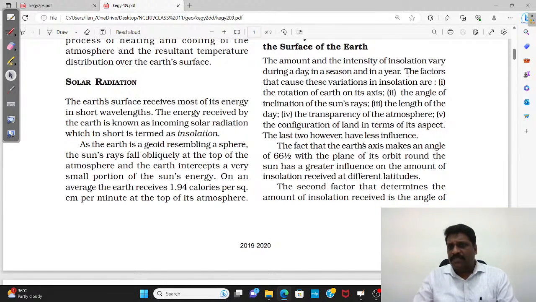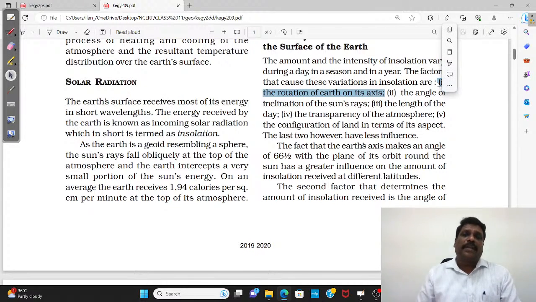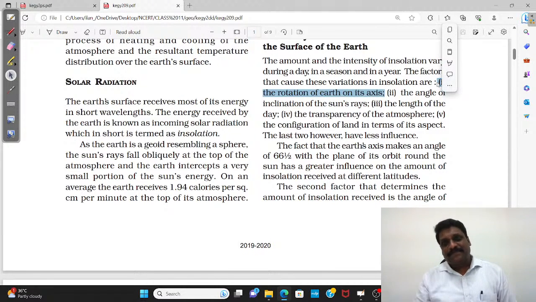The factor that causes variation, number one, rotation of the earth. Why exactly do you call it rotation of the earth? I'll tell you. Just because the earth is rotating, I have day and night difference. Day is what? You're getting exposed to the insolation. Night, you're facing away from the sun.